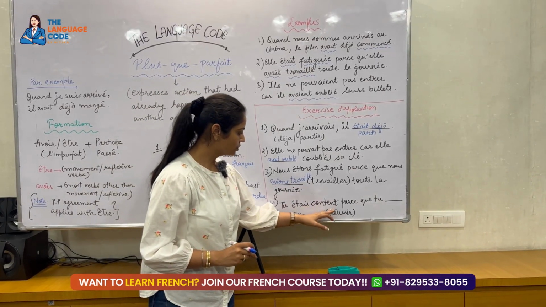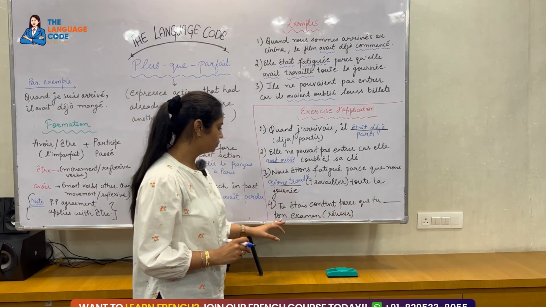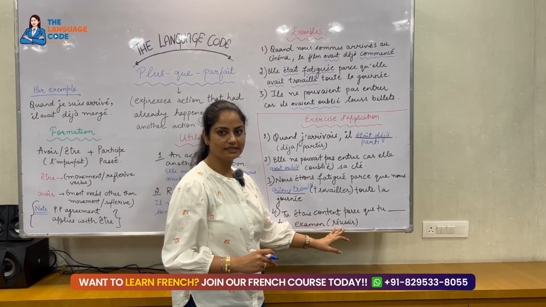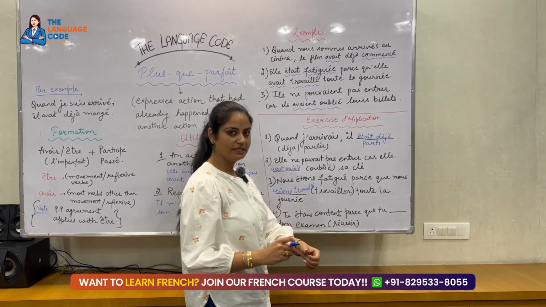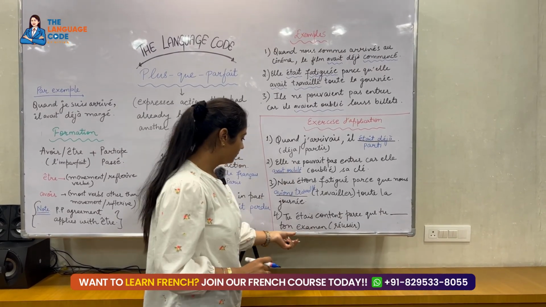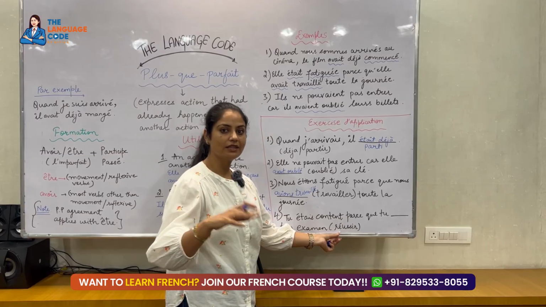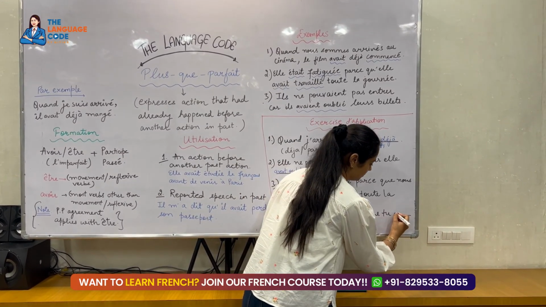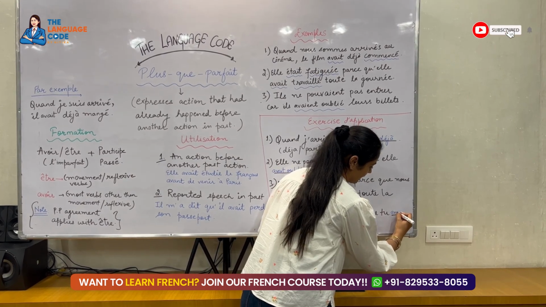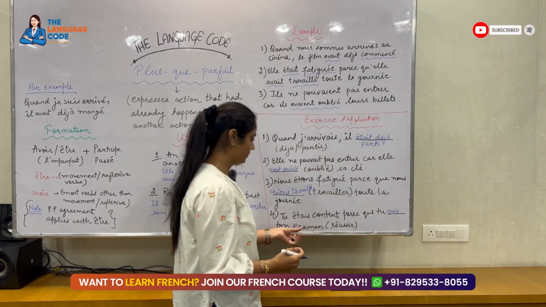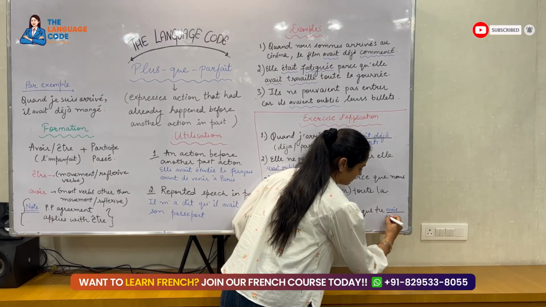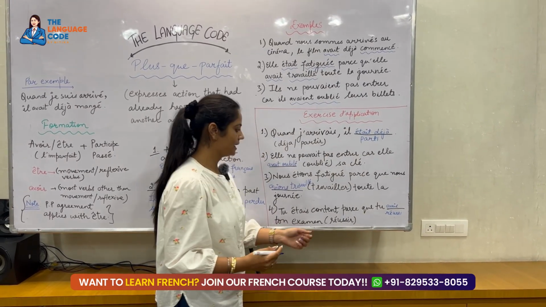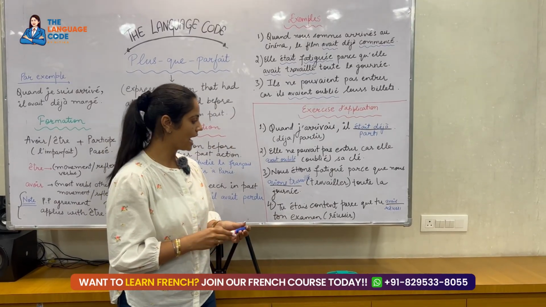Tu étais content parce que tu dash ton examen. So réussir is the hint. Réussir means to succeed. Now réussir is conjugated with être or avoir? Avoir. So tu avais réussi ton examen. So this will be my answer.